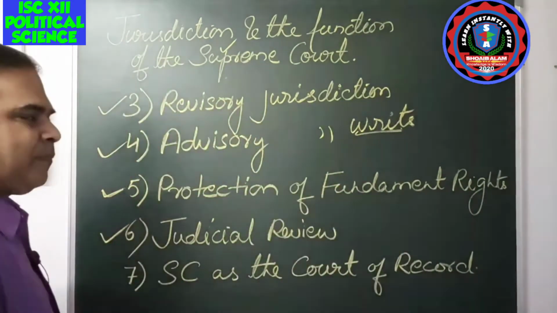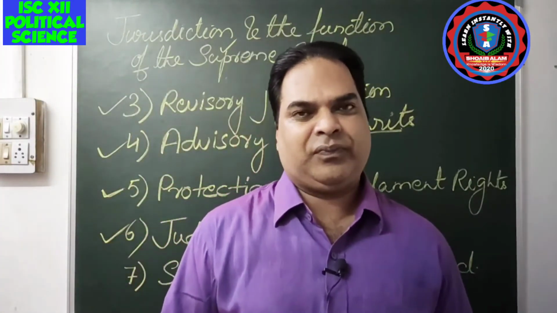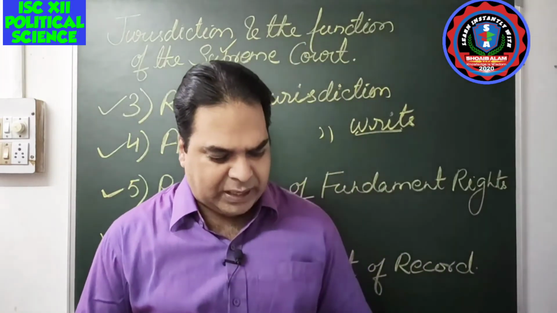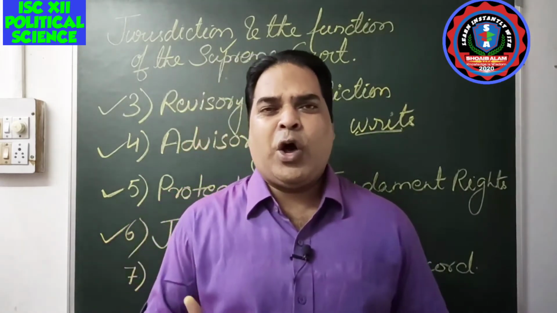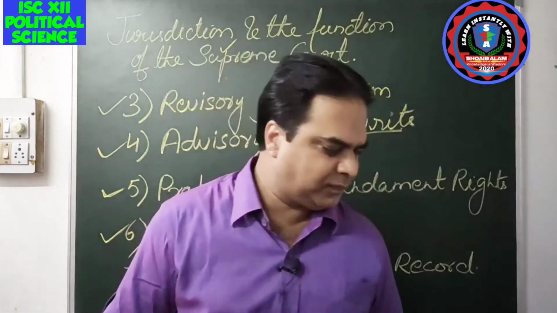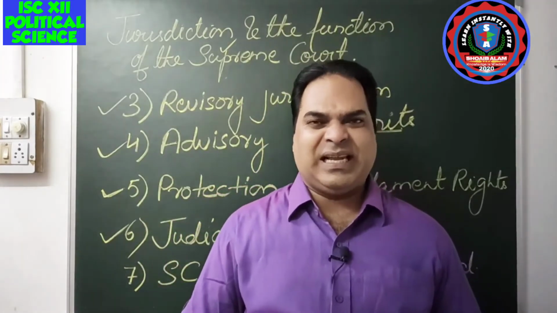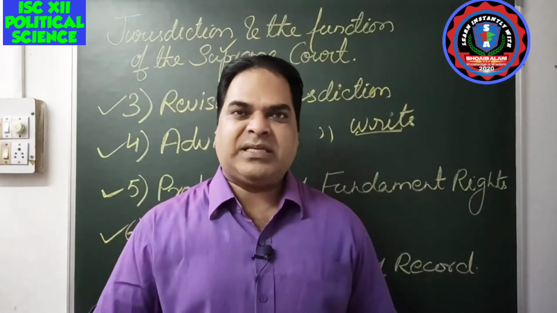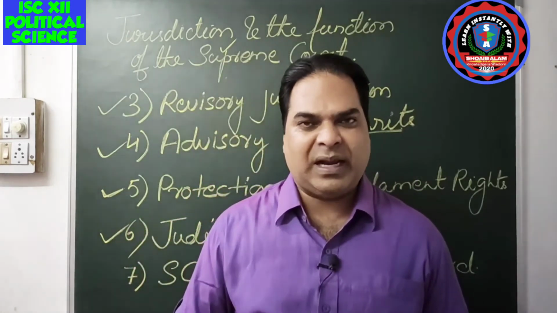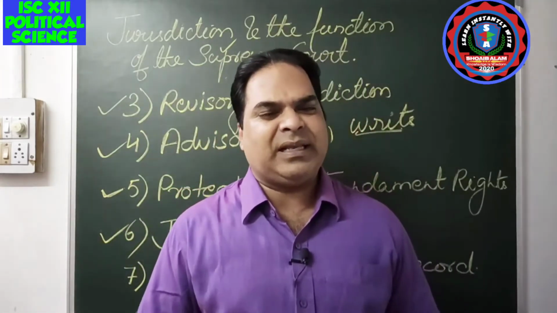Now number 6, judicial review. What is the meaning of judicial review? Let me tell you, my dear. Laws are passed in the legislature. Lok Sabha is there, Rajya Sabha is there. They are the final houses which decide the law. Parliament is the lawmaking body, we know it. So there are some laws which are passed by the legislature.